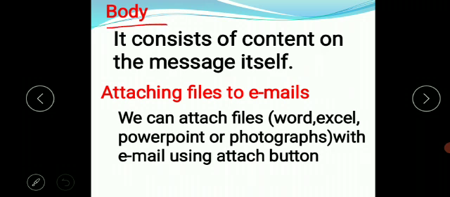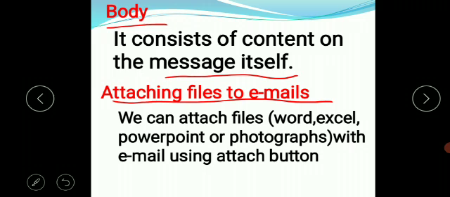Now let's discuss about body. It consists of the content of the message itself, means the actual message will be written here. Then attaching files to email. We can attach extra files like Word file, Excel file, or PowerPoint, or photographs with email using the attach button.